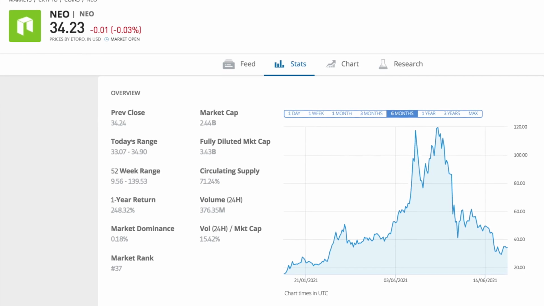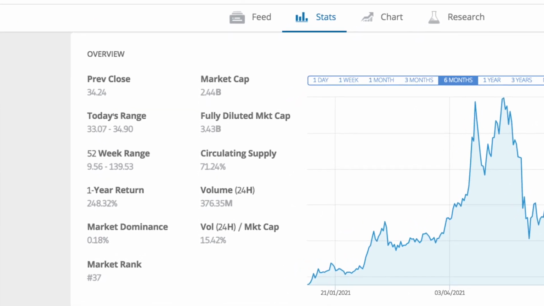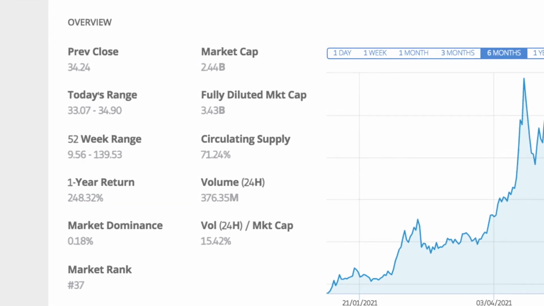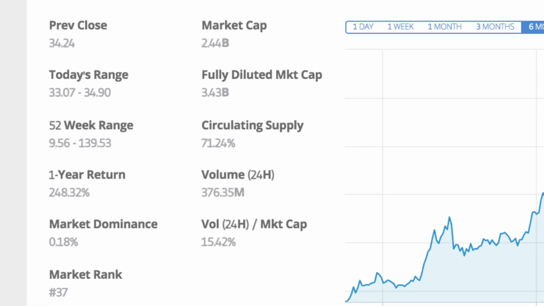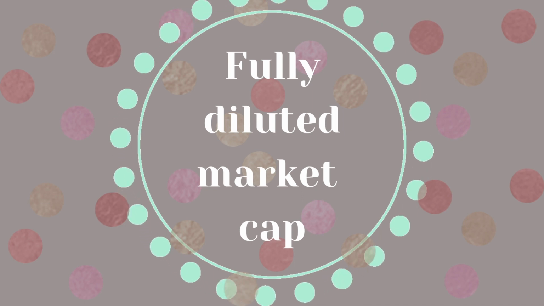In the case of NEO, only 71% of all the NEO coins that will ever be available are already mined, so the number of coins that haven't been mined yet is bigger, about 30%, which is not a surprise because NEO is a relatively new coin, especially when we compare it to Bitcoin.